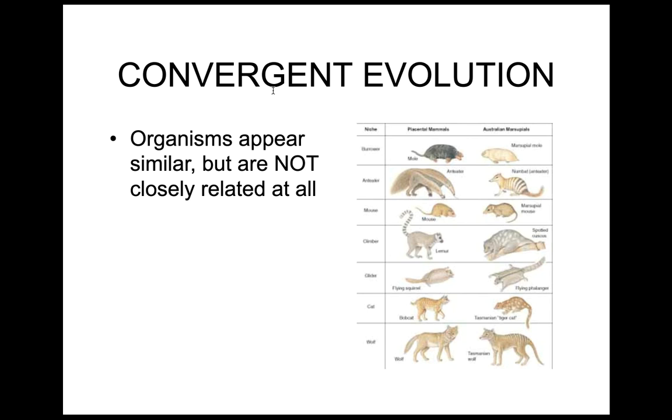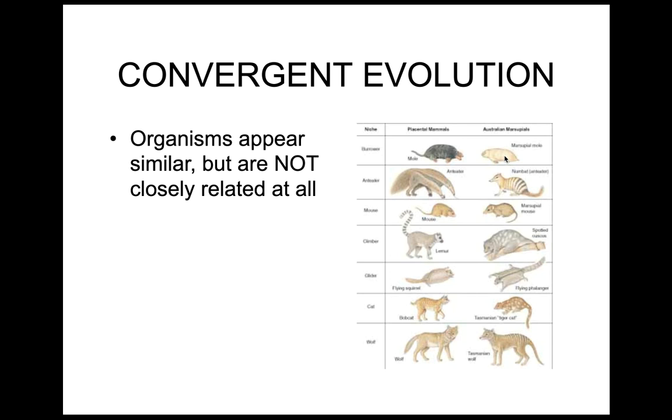So we have an umbilical cord that attaches ourselves to the placenta when we're very small, whereas a marsupial does not have a placenta, but it still needs to be attached to the mother for nutrients. And it does so externally in that pouch. So think about a kangaroo and the joey sits in the pouch. That's basically its external placenta. So those are marsupials. So in Australia, they have moles, and we have moles, and they look exactly the same because they both live in the same type of environment that moles live in.